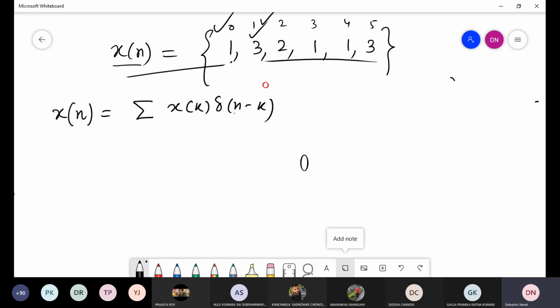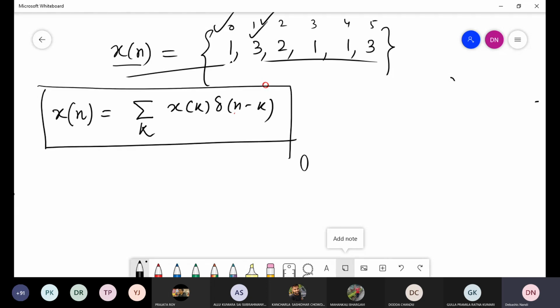Clear? So x n can be written as a weighted summation of delta functions.